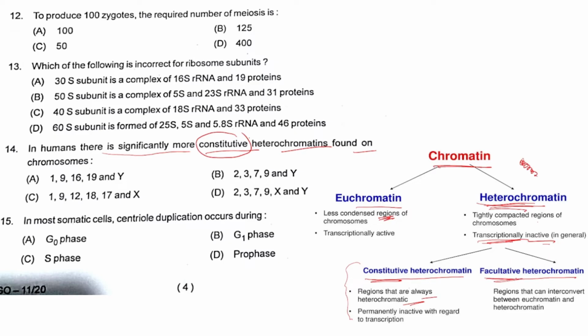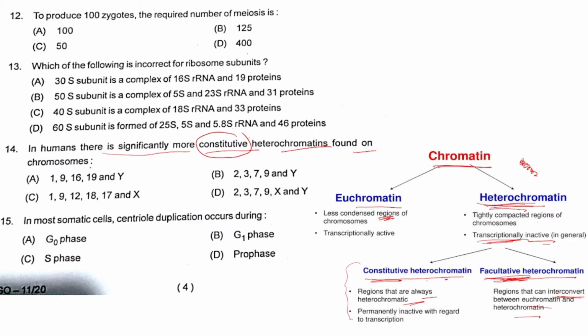Whereas facultative heterochromatin doesn't always remain heterochromatin as such. It can interconvert between euchromatin and heterochromatin depending on the type of cell and the need of that particular cell. So facultative and constitutive heterochromatin are the two types of heterochromatin.